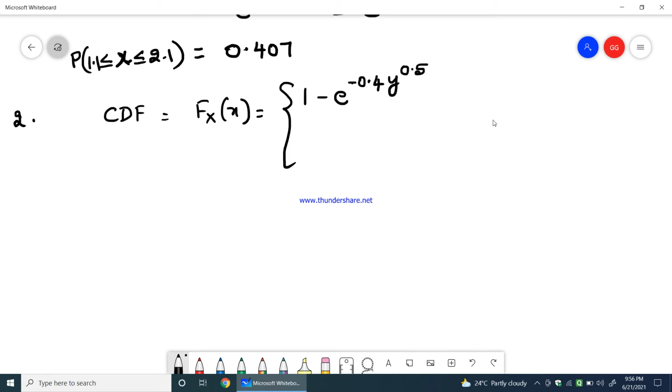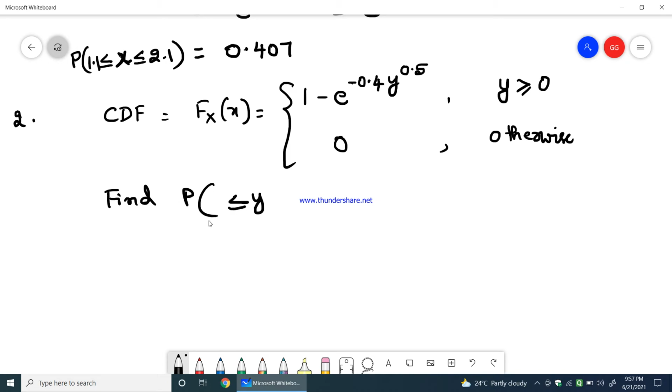Okay, where y is greater than or equal to 0, or 0 otherwise. So find P of y being greater than or equal to 2.5 and less than or equal to 6.2. So this is what we need to find out.